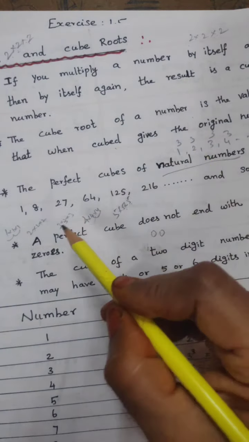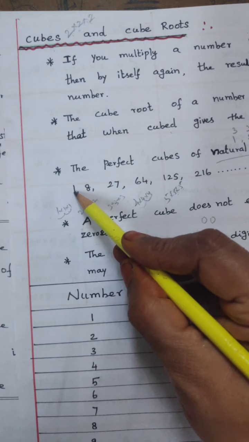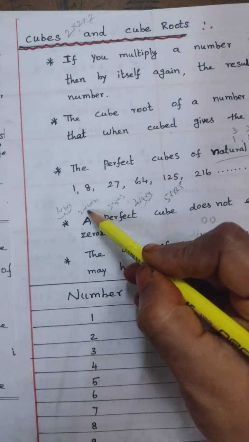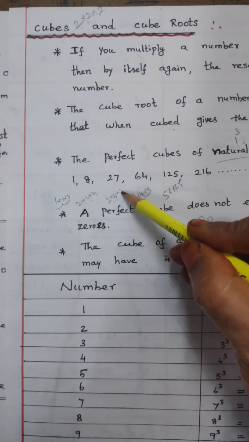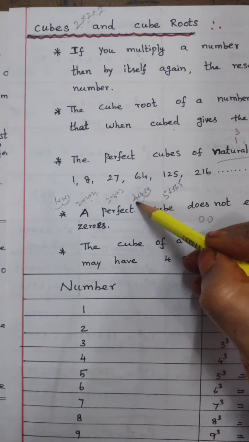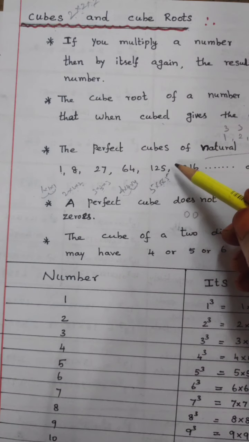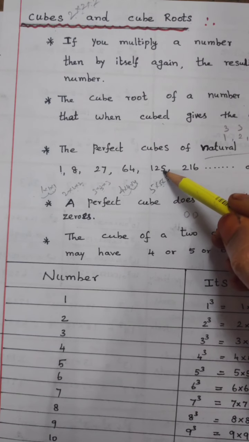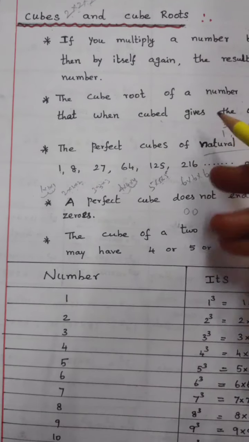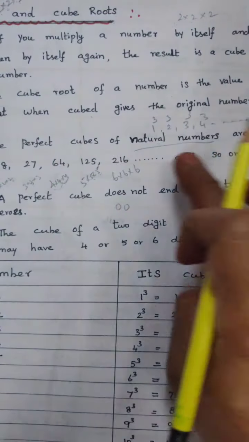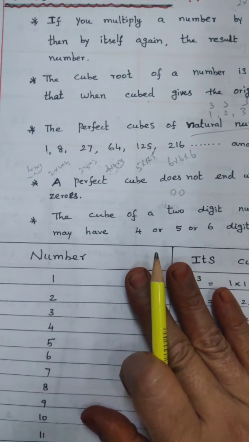So 1 cube: 1 multiplied 3 times, 1 into 1 into 1, the answer is 1. 2: 2 into 2 into 2, 2 2s are 4, 4 2s are 8. 3: 3 3s are 9, 9 3s are 27. 4 4s are 16, 16 4s are 64. 5 into 5 into 5: 5 5s are 25, 25 5s are 125. 6 into 6 is 36, 36 into 6 equals 216, going on. These numbers are called the perfect cube numbers.